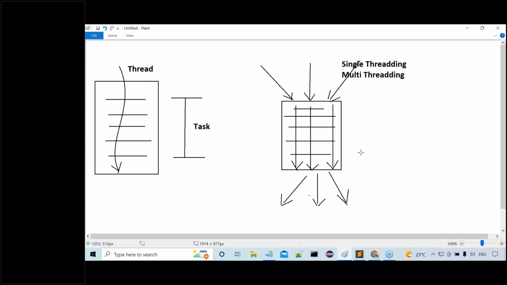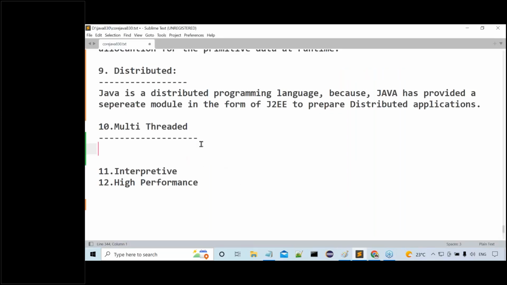So now tell me, Java application's performance will be improved or not improved? Definitely improved. Why? Because it follows the multi-threaded model. So because of all these reasons, we can conclude Java is a multi-threaded programming language. Let me write some small information here. Now observe carefully. Java is a multi-threaded programming language.